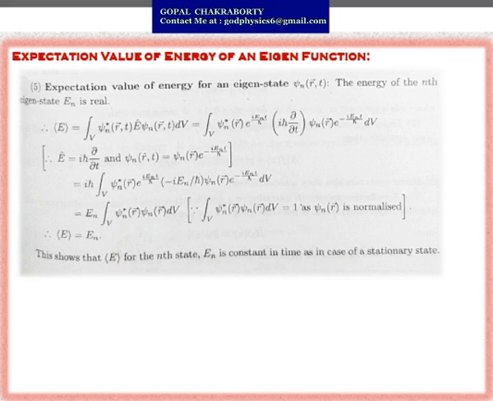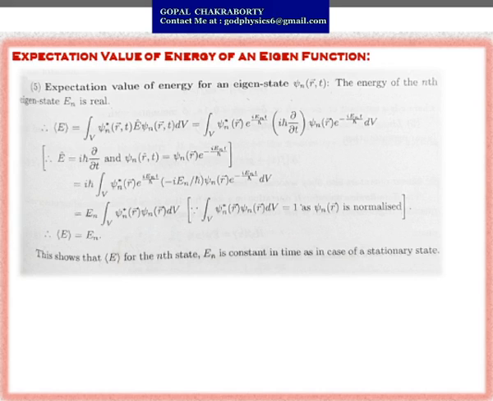If you substitute the value of this operator, as you know, i h cut del by del t is the value of this energy operator, you will get integration over v psi star e to the power i En t by h cut into within brackets i h cut del by del t of psi n e to the power minus i En t by h cut dv.